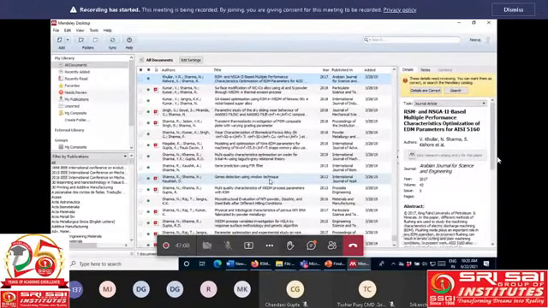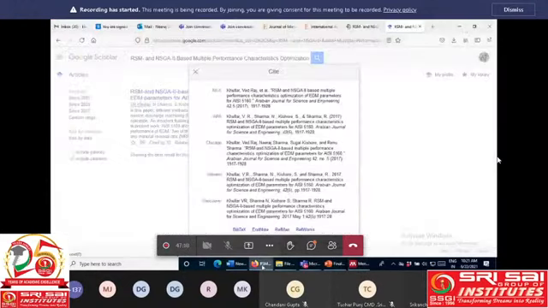You don't need the complete paper, you just need to know the name of the paper. You copy that paper name and paste it in Google Scholar. When you cite it, download it from the reference file and upload that file in your Mendeley software. In this way you can save a lot of time. How can we save a lot of time?